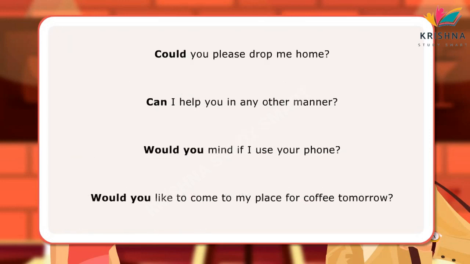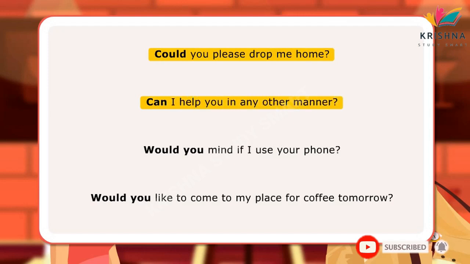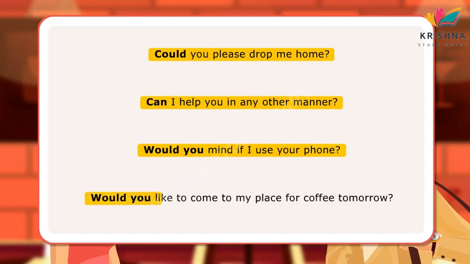Here are examples of sentences with can, could and would you. Could you please drop me home? Can I help you in any other manner? Would you mind if I use your phone? Would you like to come to my place for coffee tomorrow?